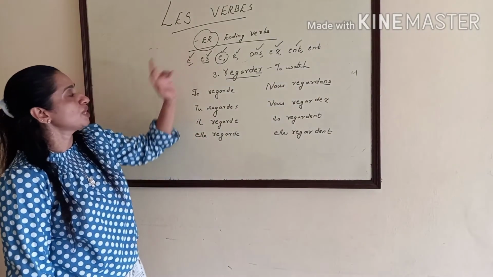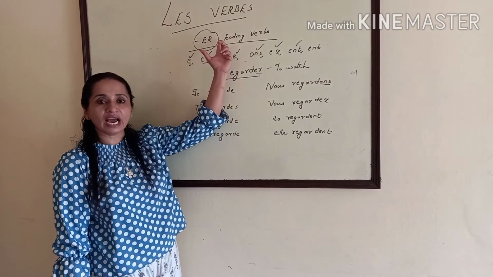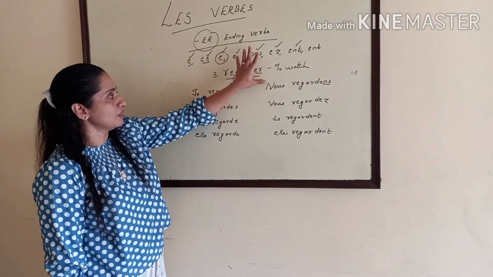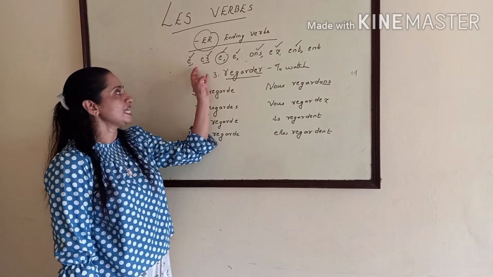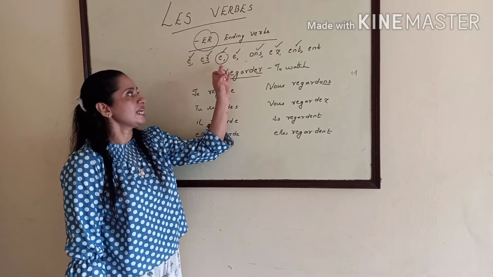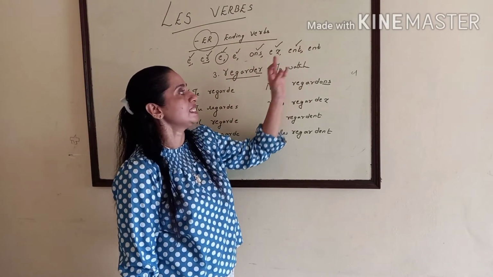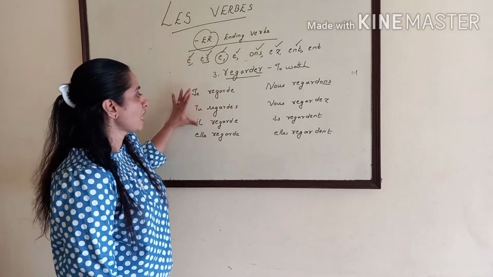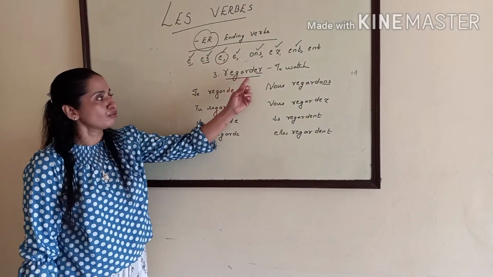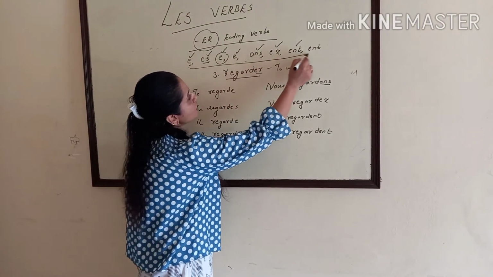And how will you conjugate these ER ending verbs in French? First we have to remove ER from the root form of the verb, and then we have to add E, ES, E, ONS, EZ, ENT according to the subject pronoun. So first you write the subject pronoun, then the root form of the verb, then you remove ER and add this in this order.